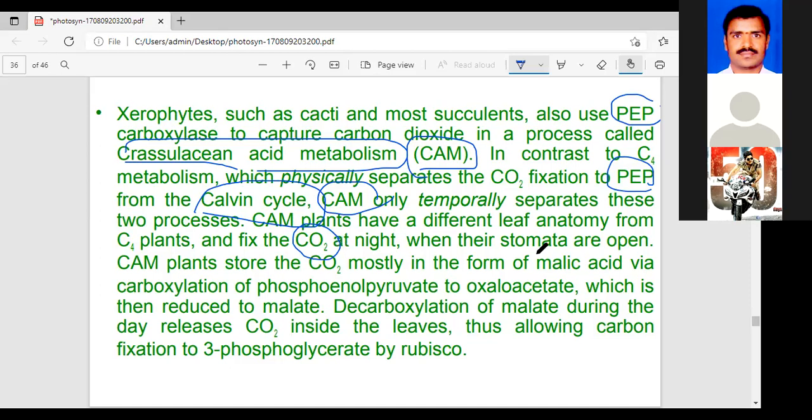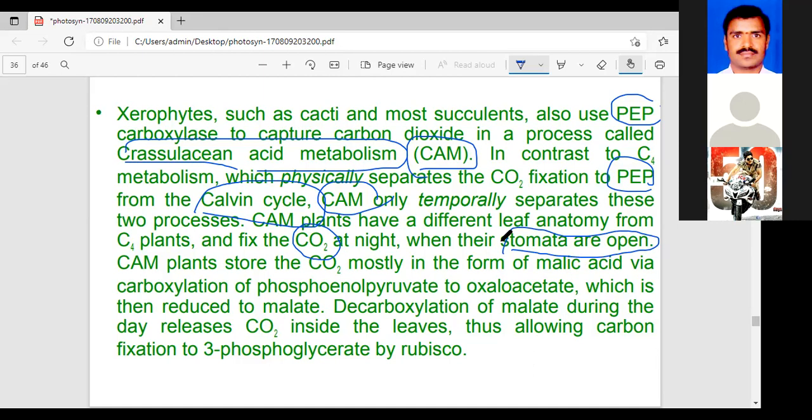Stomata are open. In which time are the stomata open? Commonly, in the daytime the stomata are open. In normal plants, the daytime is when the stomata are open. But in succulent plants and xerophytic plants, the stomata are open only at night time. Why? Tell me, anyone.